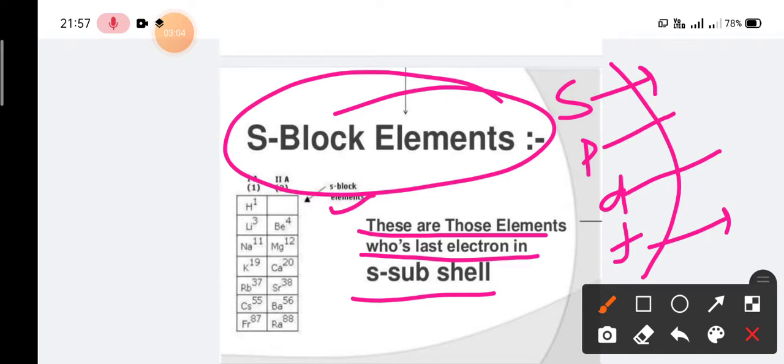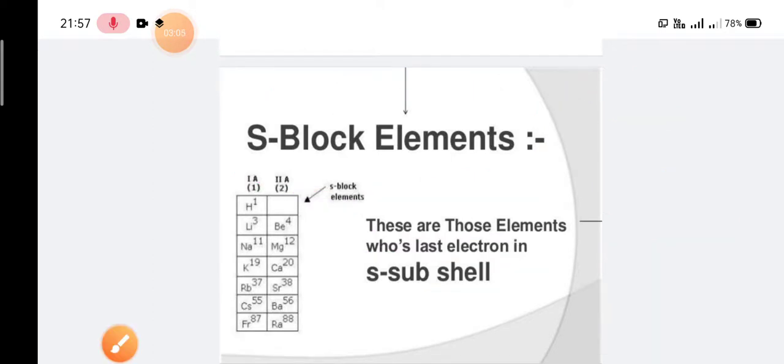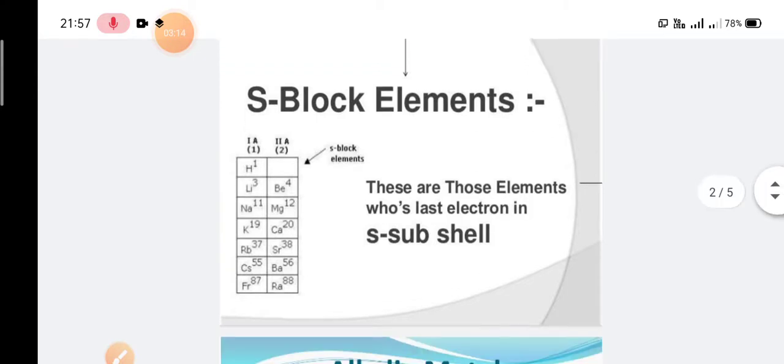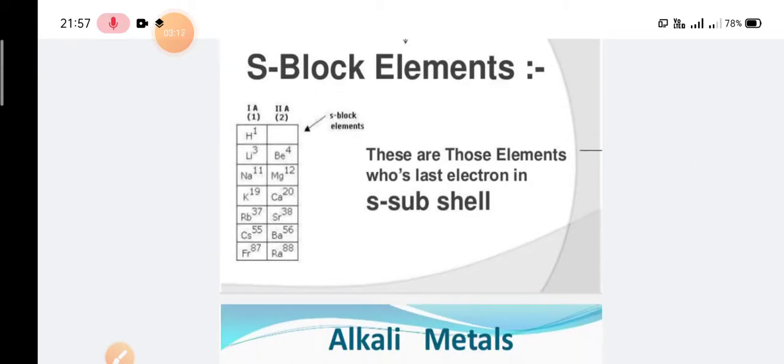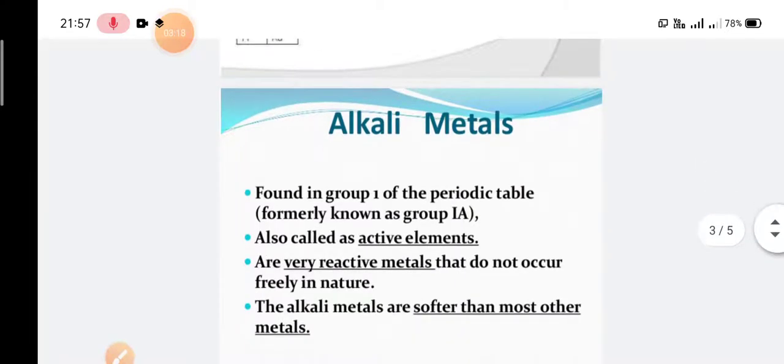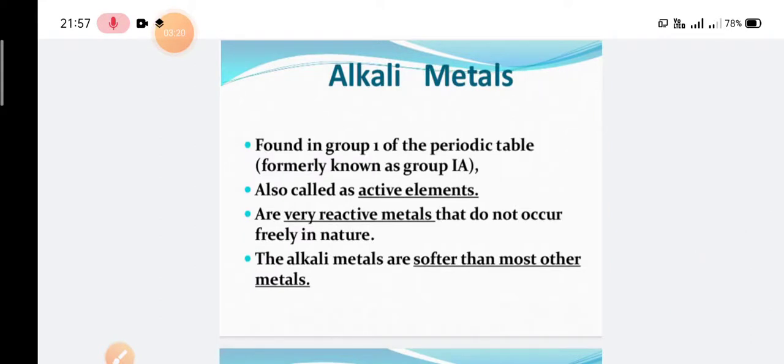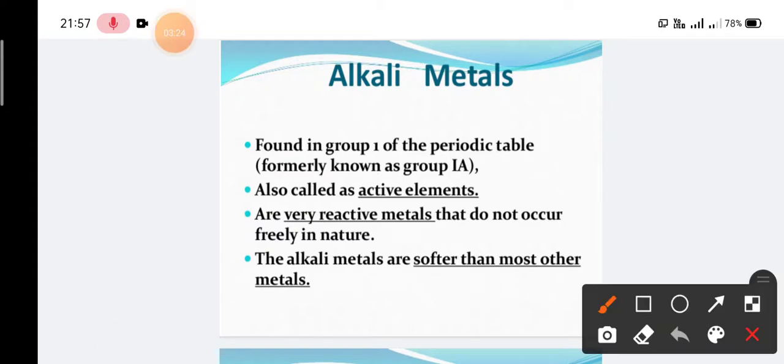As you know, the S block elements are divided into two parts: the alkali metals, group number 1, and the alkaline earth metals, group number 2. In today's class we're going to discuss the alkali metals, group number 1. So let's see the physical overview of alkali metals. They are found in group number 1 of the periodic table, also known as 1A.